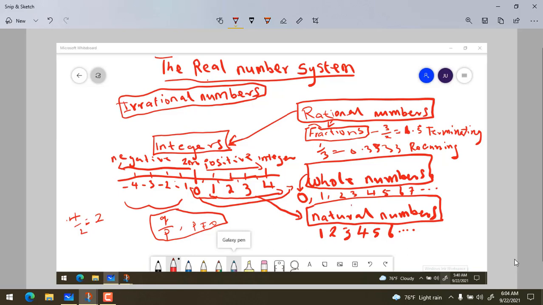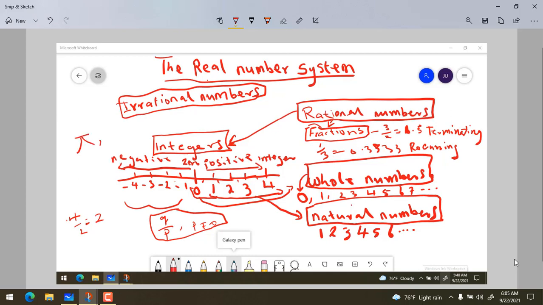Non-recurring decimals. These irrational numbers are not recurring, they are not terminating. They have decimals that continue indefinitely. For example, pi is an irrational number.